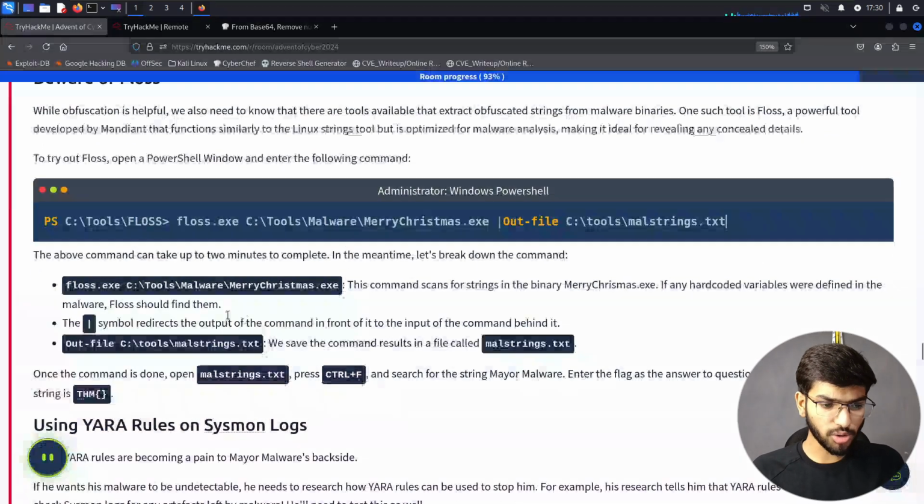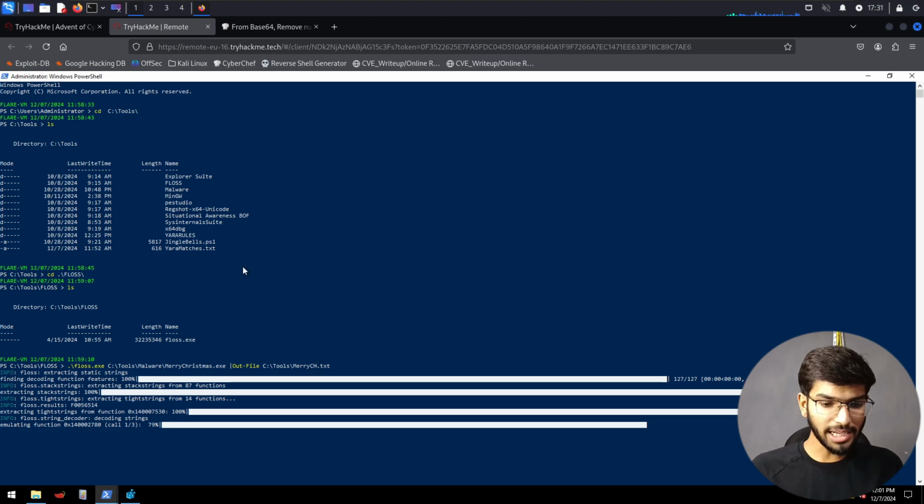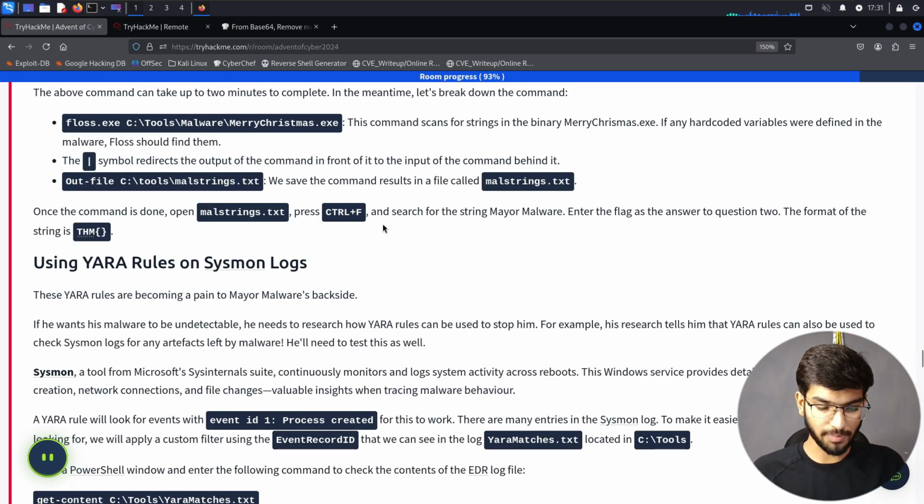Till then, let's go to the description of it. floss.exe C:\tools\malware\MerryChristmas.exe. This command scans for strings in the binary MerryChristmas.exe. If any hard-coded variables were defined in the malware, FLOSS should find them. The pipe symbol redirects the output of the command in front of it to the input of the command behind it, which is going to redirect the output of the command which we have given to the file malstrings.txt. In our case, it's merrych.txt inside the tools directory.